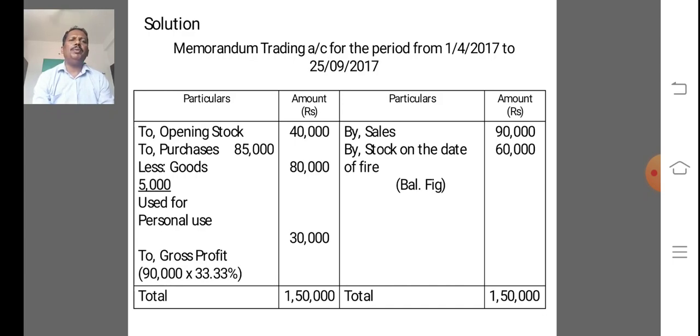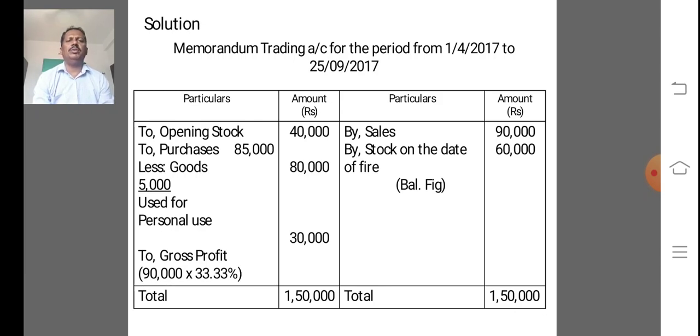Memorandum trading account for the period from 1/4/2017 to 25/9/2017. We are debiting opening stock rupees 40,000, to purchases 85,000 less goods used for personal purpose, that is 5,000, to be deducted from 85,000.